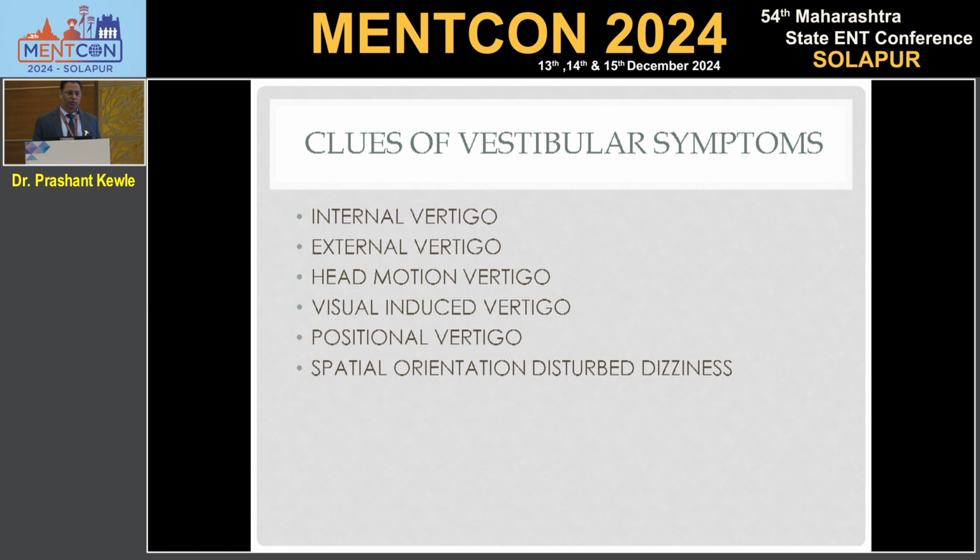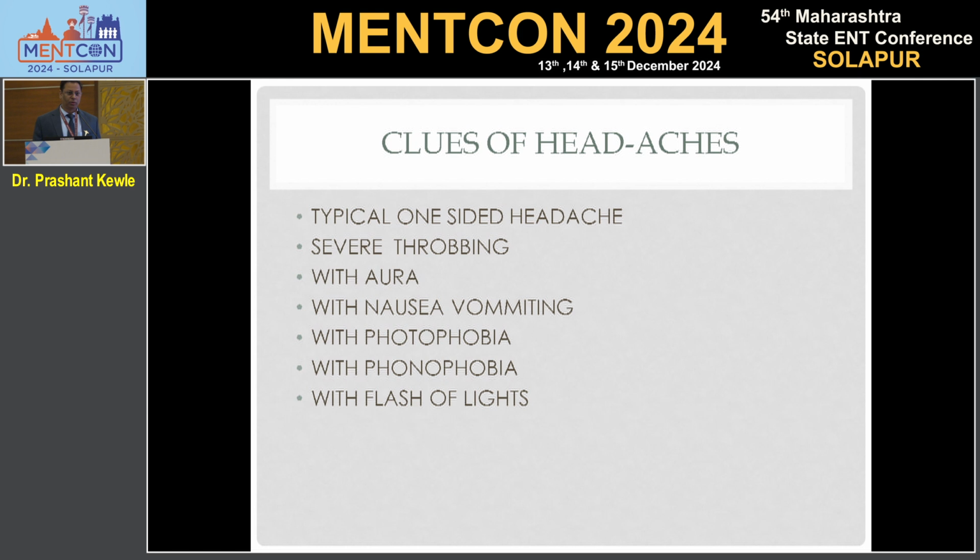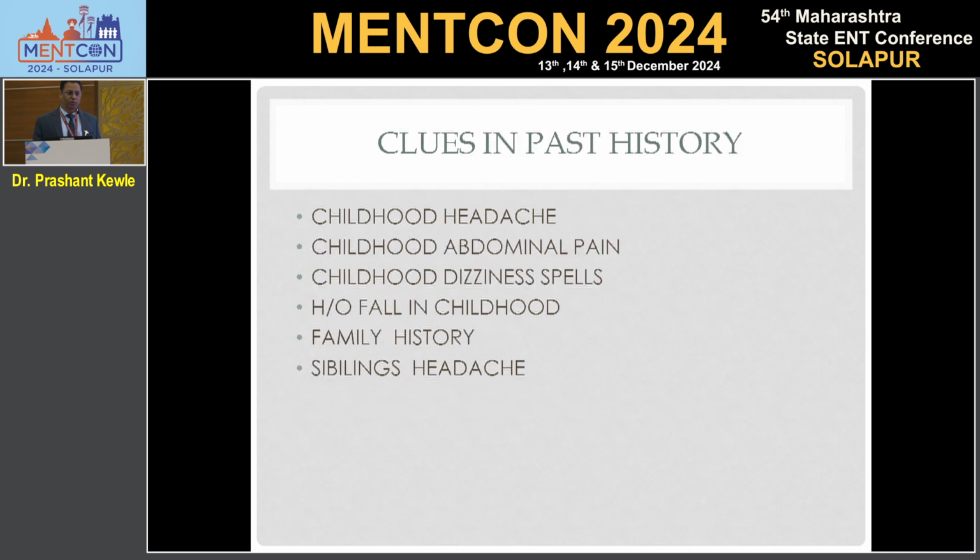And yes, our labyrinth is responsible for spatial orientation, and patients do get disturbed spatial orientation in the episode of vestibular migraine. The headache will be very severe, always throbbing, or maybe with auras; nausea and vomiting will be there. The patient wants to sleep in a closed room without any light and without any sound. That is classical, they will describe. Some patients may also say that there are flashes of light when the episode is going on.